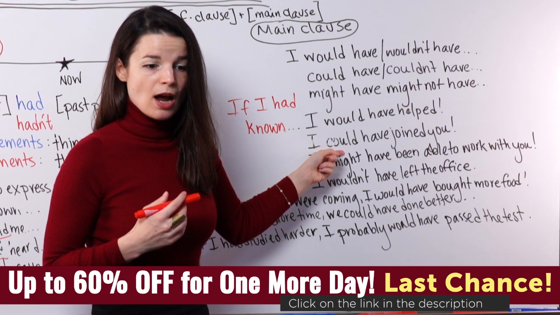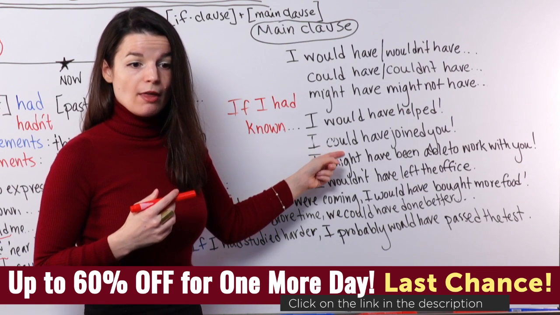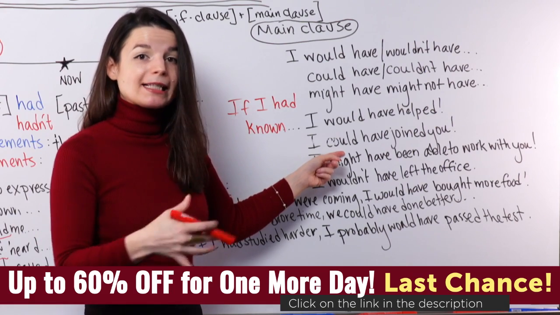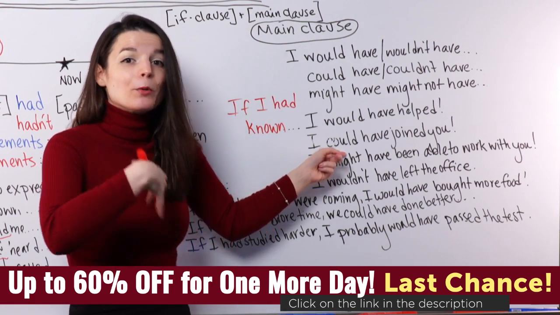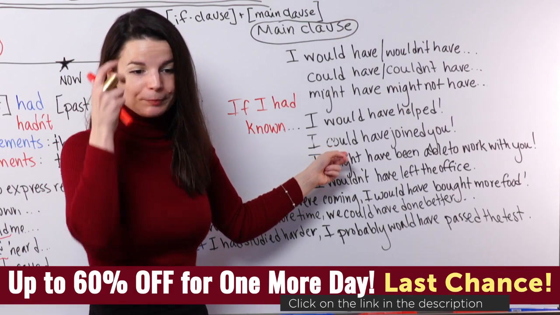If I had known, I could have joined you. That means there was possibility to join you. Like in this situation, there was a possibility to join.